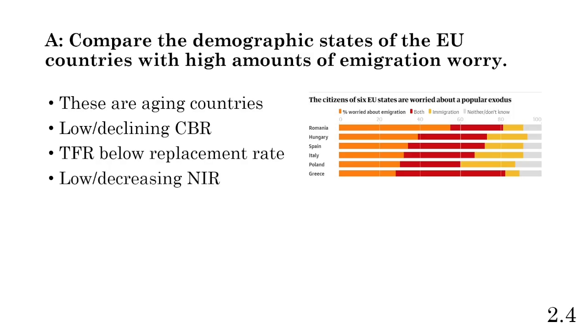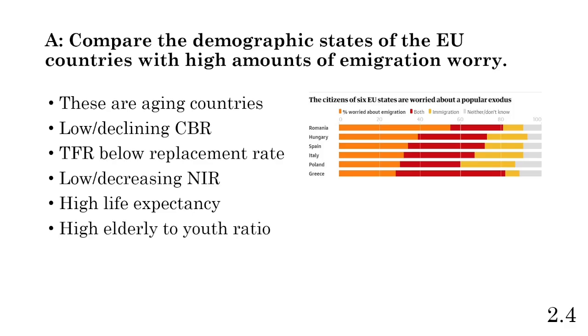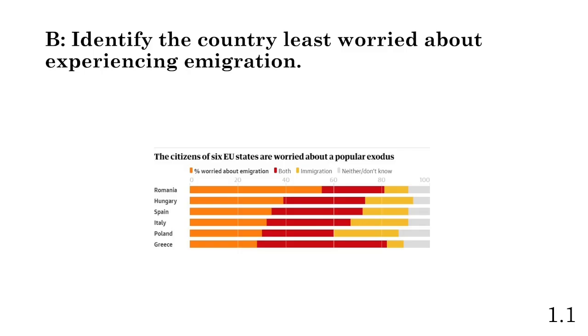So we could say the natural increase rate is low or decreasing, or you could say that it is negative as well. There's a higher life expectancy as well. That's something we see in these aging countries, is that people are living longer. We have a high elderly to youth ratio with these aging countries. We see a lot more older people compared to youth because the crude birth rate is very, very low.